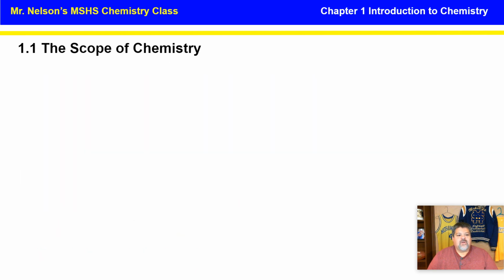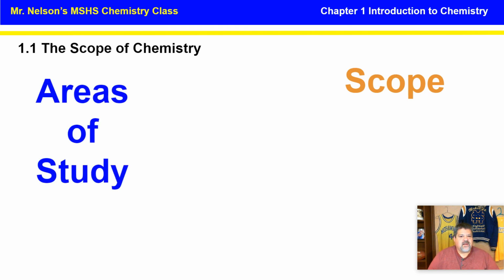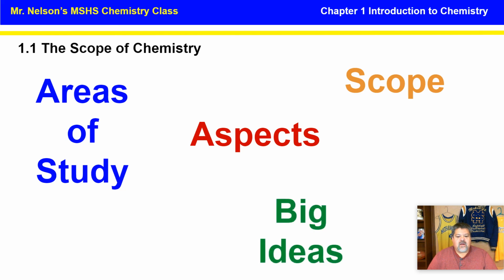Okay, so what did we actually talk about? We talked about scope, how large it is. It's all about matter. We talked about the areas of study, which there were 5. We talked about the 2 aspects, pure and applied chemistry. And we talked about our big ideas, things that we're going to talk about throughout the entire school year.